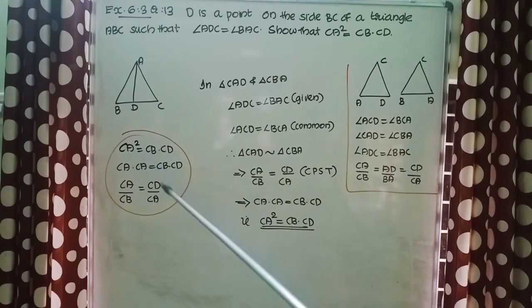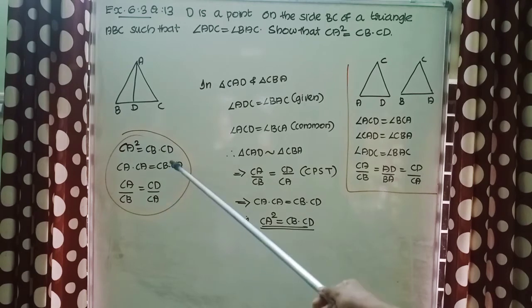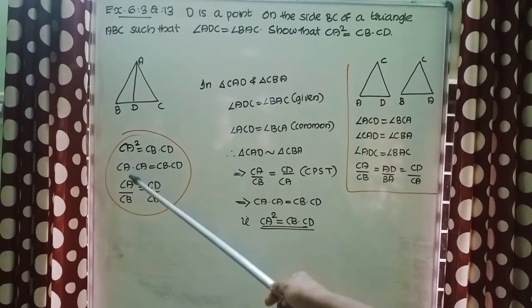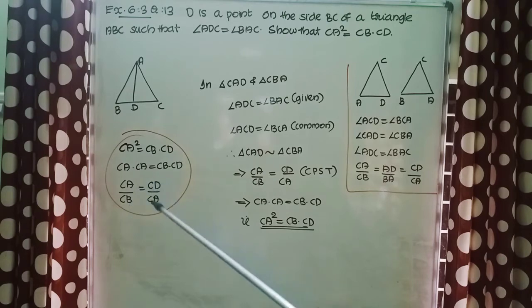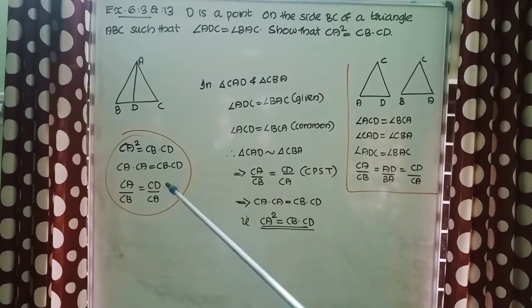Then after that I just divided this CA to right side and this CB to left side. So I have got like this: CA by CB equal to CD by CA. This I have just written only for convenience to find the answer. This is not the part of the answer. Now you see, it came in the form of a proportional value.